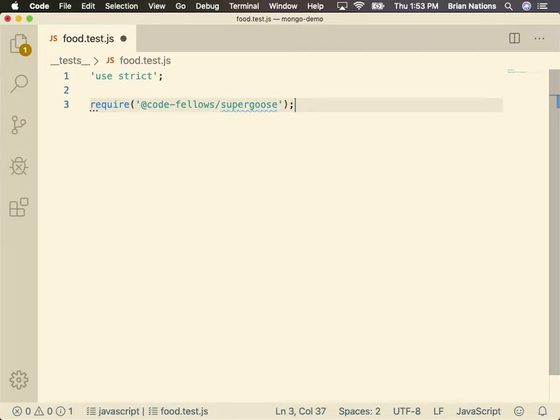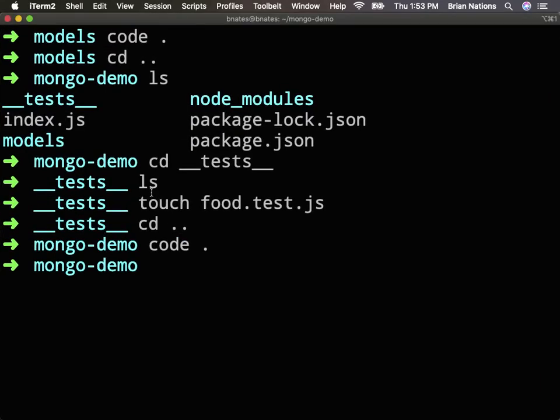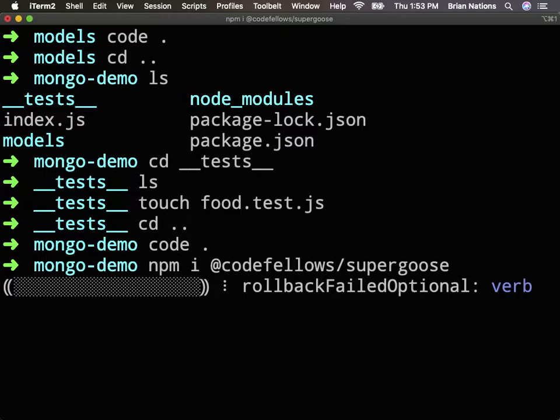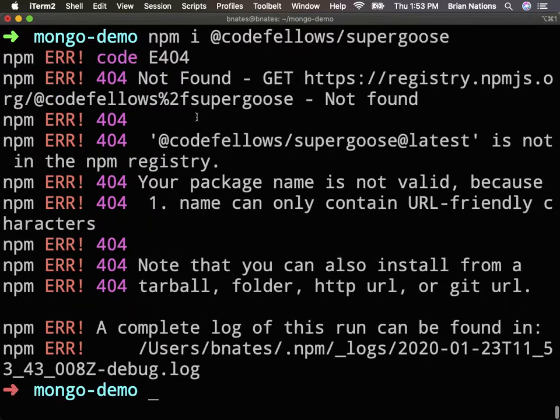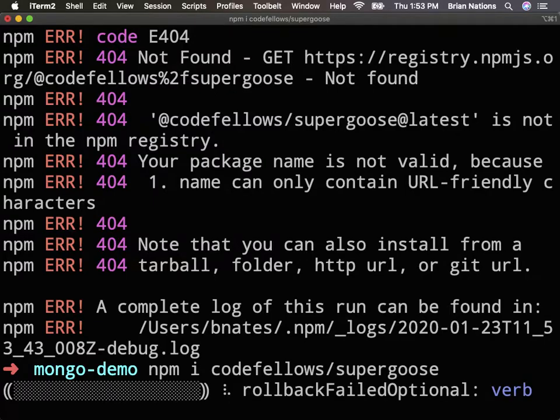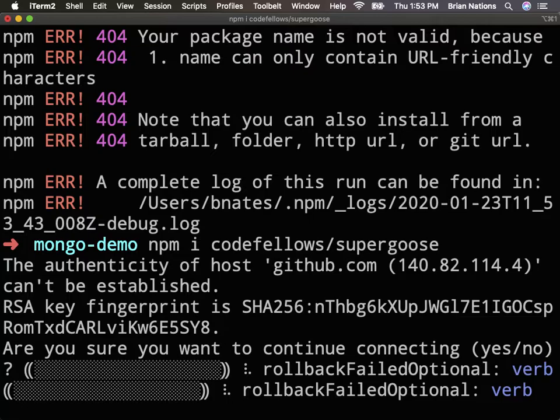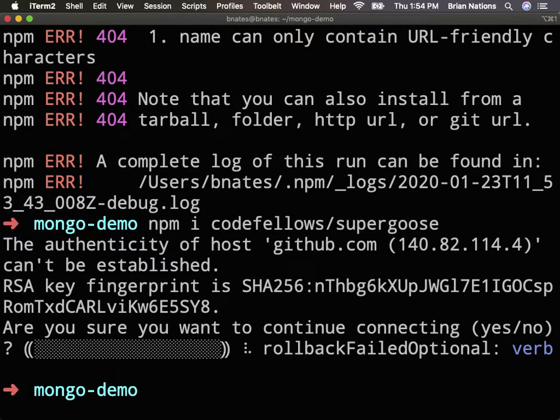So we'll pull that in, which means that right out of the gate, we should probably jump back in here and say npm i. This is where you have to kind of know what's up. You say @codefellows/ and the name of the thing, which is supergoose. Just like that. It'll install it just like that. Oh, maybe not. Hold on. I thought it was @. Maybe it's... Hold on. Here, we'll check this out. It's been a while since I've installed a scoped thing like this. Nah, I'm not going to do that right yet. Hold on. Let's do this.